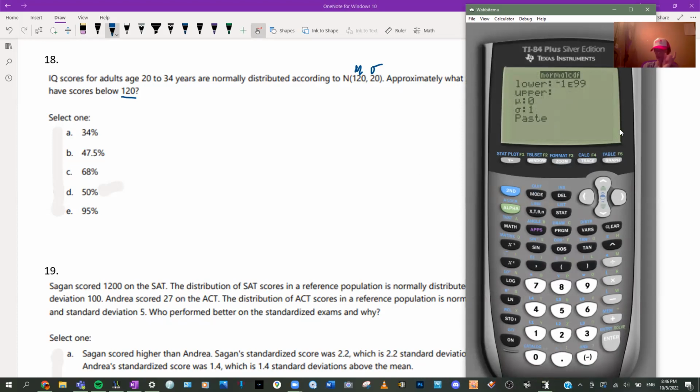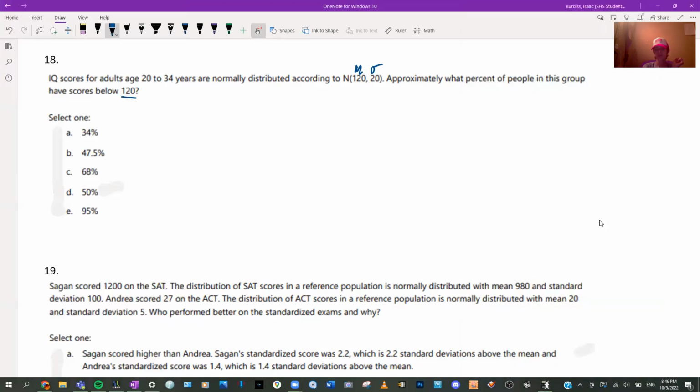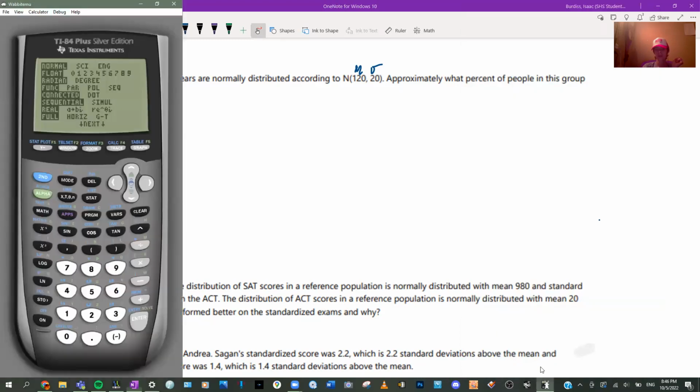Oh, if you see this, that's not good. We have to do mode, and then turn that stat wizard off. Go down, down, down, down, down. Stat wizard off. Sorry, stupid wizard, we don't need you. Okay. Back to what we were doing.